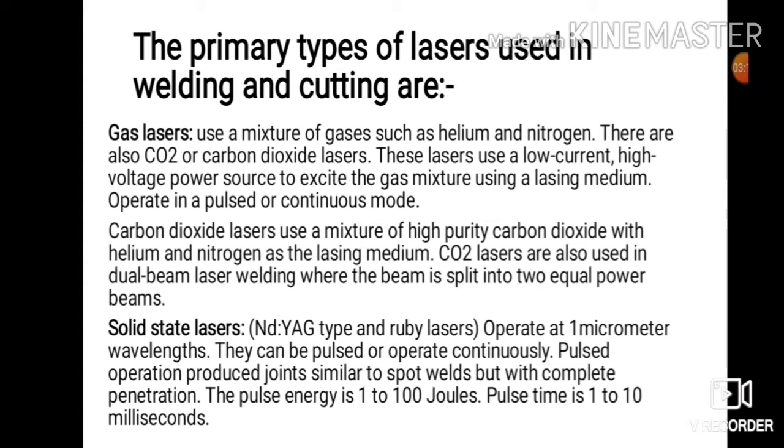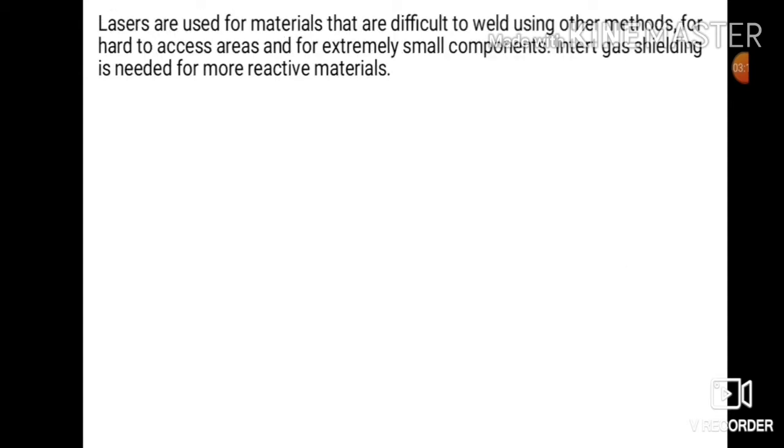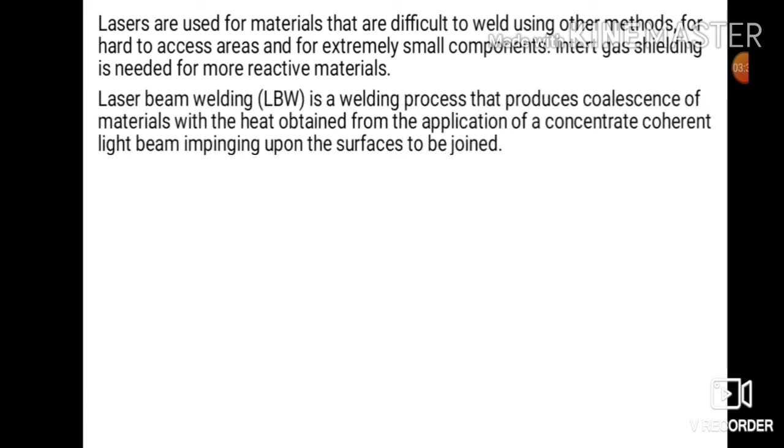The pulse time is 1 to 10 milliseconds. Lasers are used for materials that are difficult to weld using other methods, for hard and also brittle metals, and for access to extremely small components. Inert gas shielding is needed for the more reactive materials.